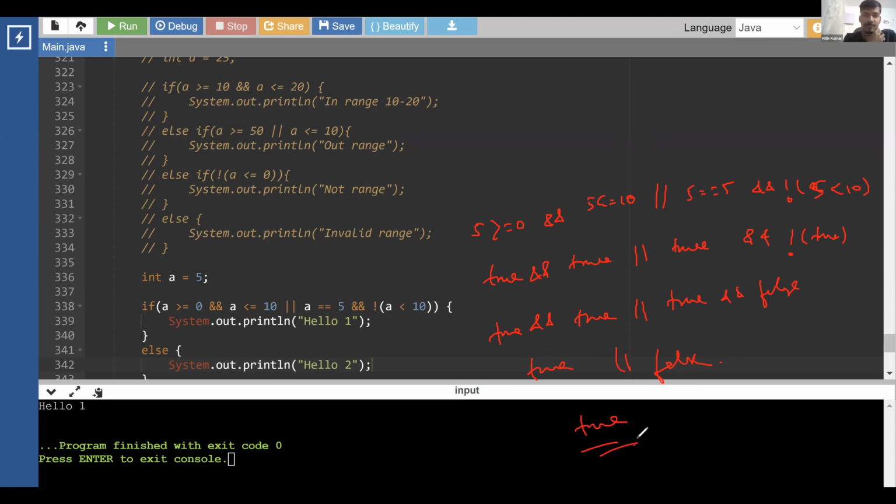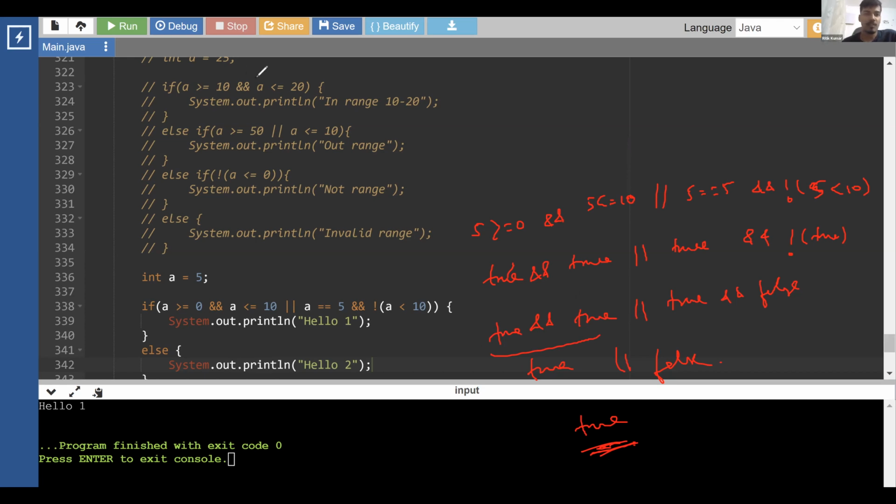We'll go to the next. Forget about whether it will check the second part or not, depending on and or or. Right now, just try to find out everything. So this is how it is going to get the final result that this is true. Firstly the and once, and then the or.